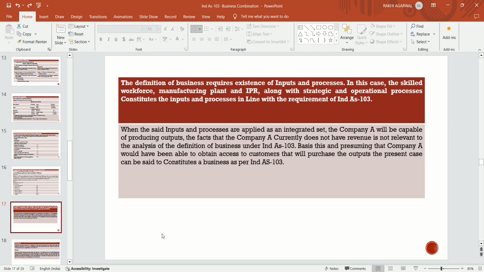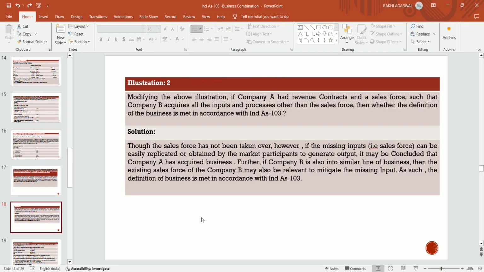So it can be said that they have the capability to generate revenue and to get a customer. So they are fulfilling the definition of business as per Ind AS. Now illustration 2. Continuing with the previous example, company A has a business because they have input and process, and thus they are fulfilling the definition of business as per Ind AS 103. So this is a business.